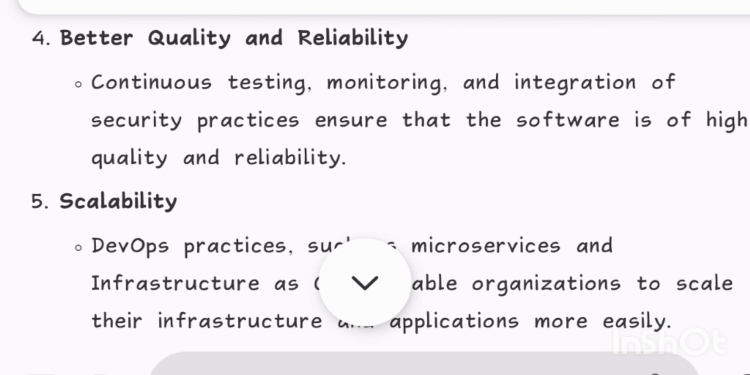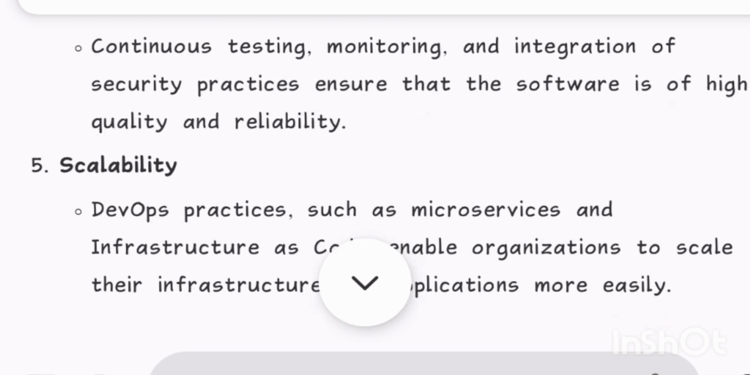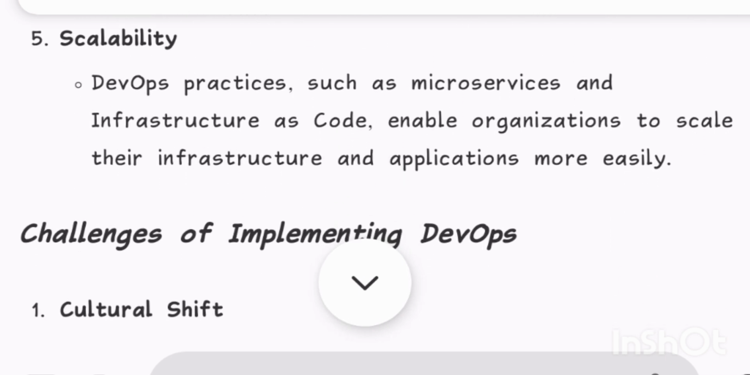4. Better quality and reliability. Continuous testing, monitoring, and integration of security practices ensure that the software is of high quality and reliability. 5. Scalability. DevOps practices, such as microservices and infrastructure as code, enable organizations to scale their infrastructure and applications more easily.